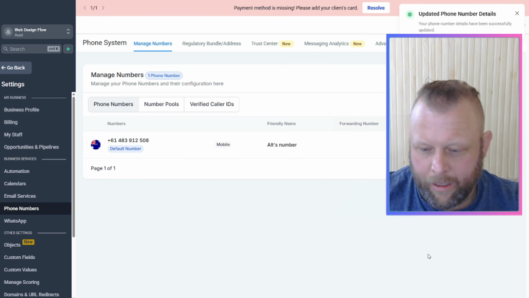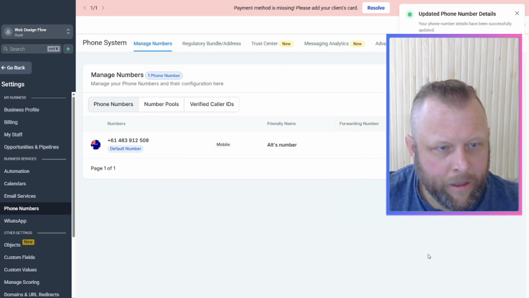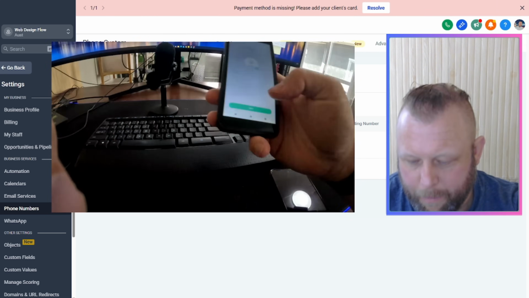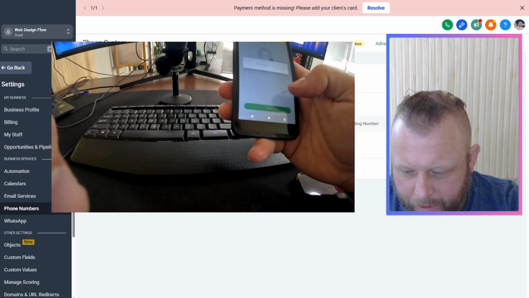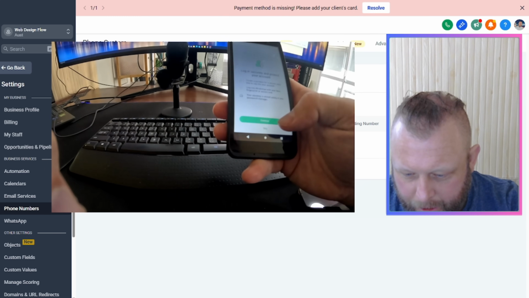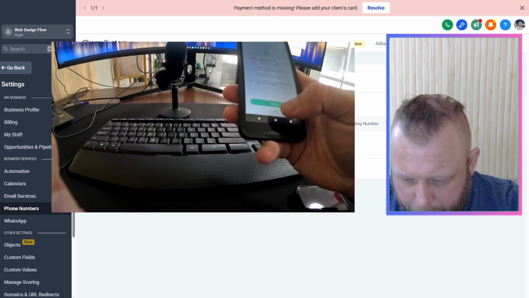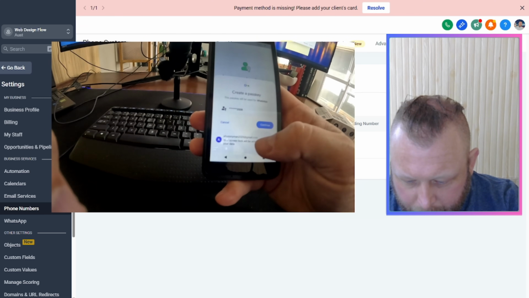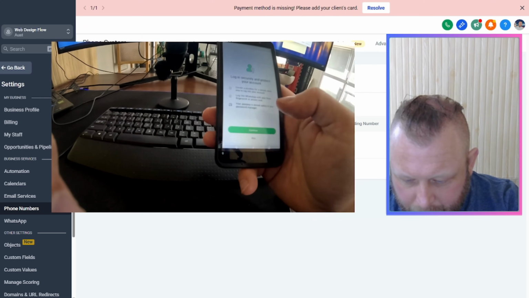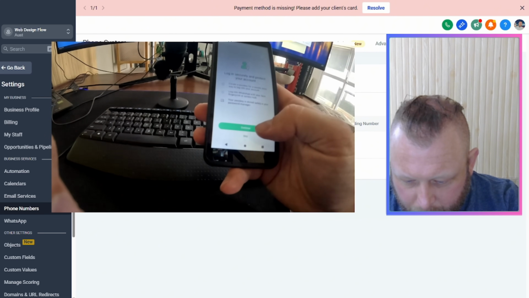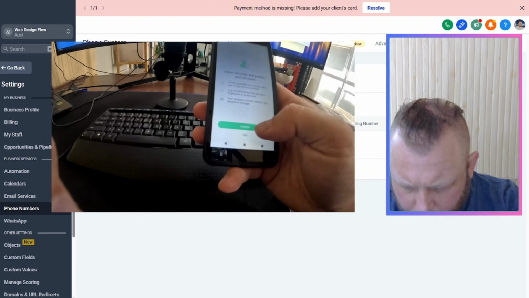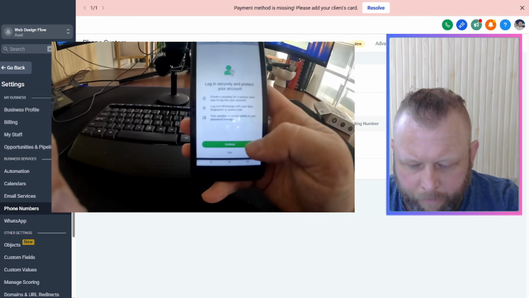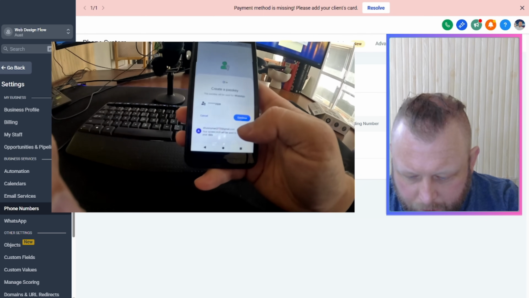Now, oops, I actually have a photo to add to my WhatsApp. That's okay. Hit the next button and skip that part. Create a passkey, cancel that. Continue. Should still set this up.